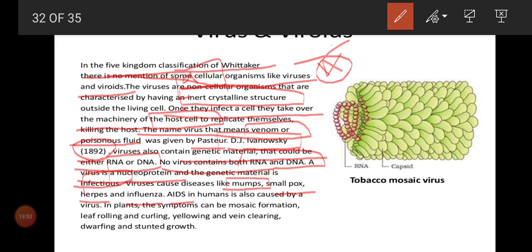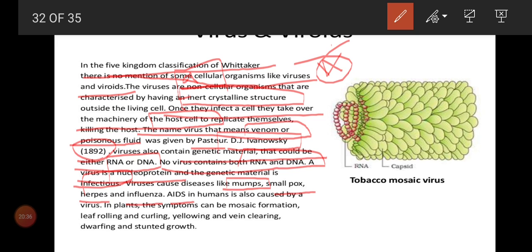And AIDS, that we have learned in grade 10, acquired immunodeficiency syndrome. It will cause disease in humans, and its causative agent is a virus. So if I ask for examples of viruses, you can list mumps, smallpox, herpes, influenza, AIDS, coronavirus, common cold, chickenpox, measles, and also herpes. So many viral diseases are there. They have only given a general category for virus examples. I'll give DNA viruses and RNA viruses separately. To understand what could be a viral disease, just keep it in your mind.